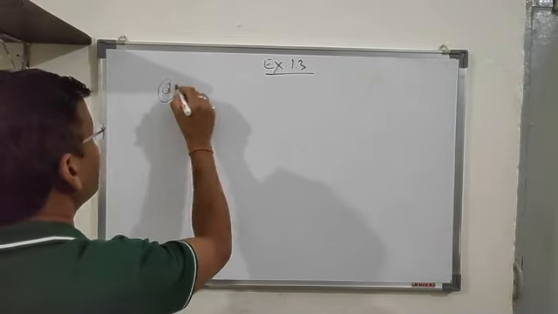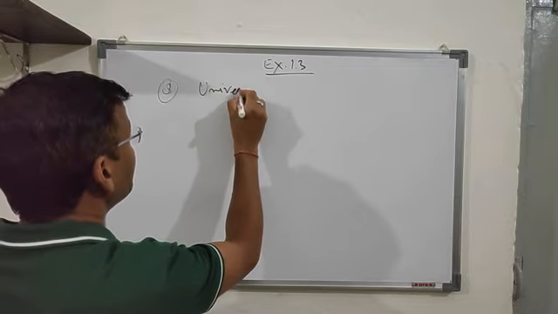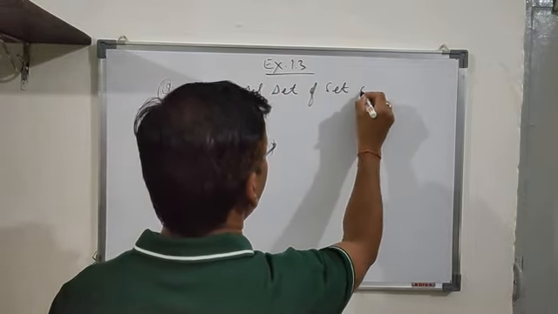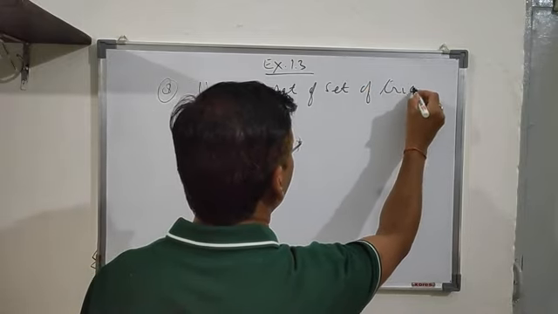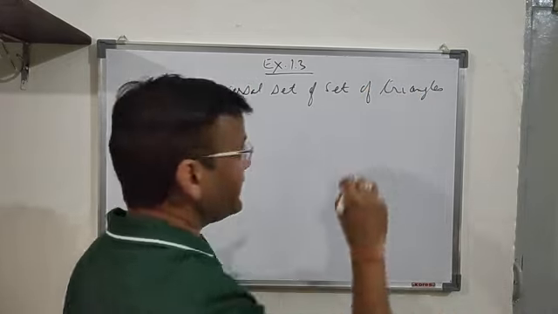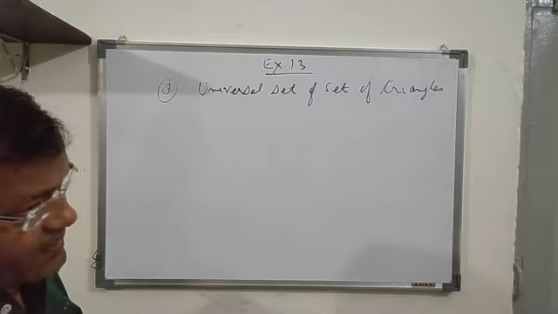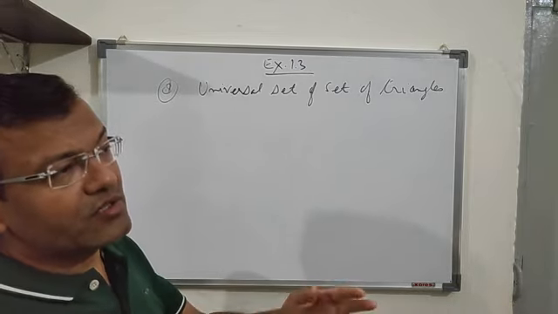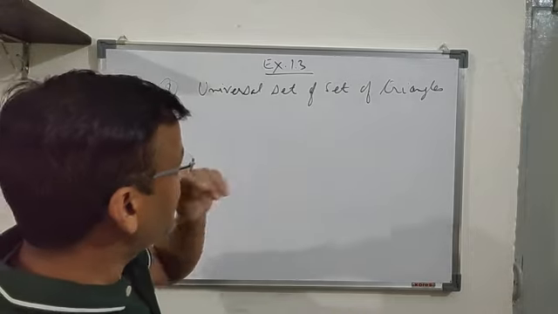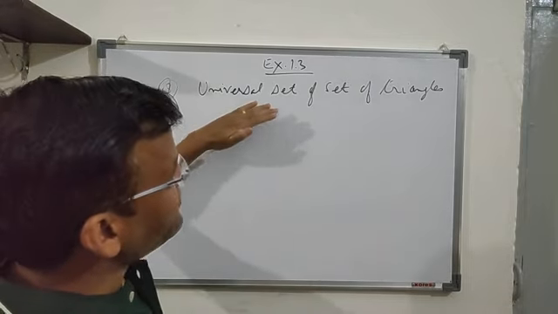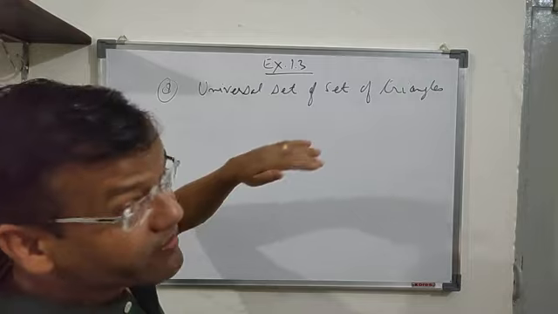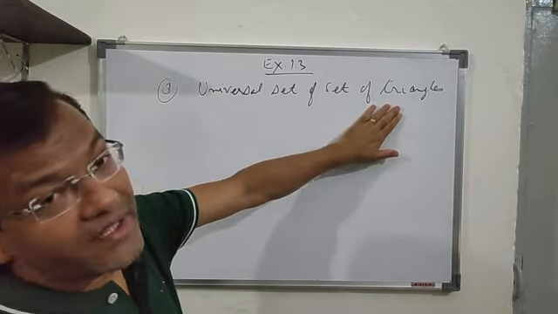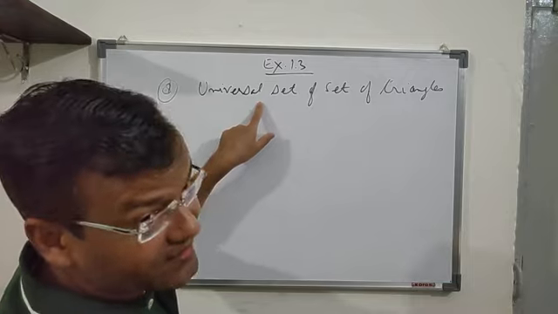It is the universal set of triangles. Now, as I told you, the universal set is the superset of the sets under consideration. Superset means the bigger set. That means the universal set has to be such that all the triangles are included in the universal set.